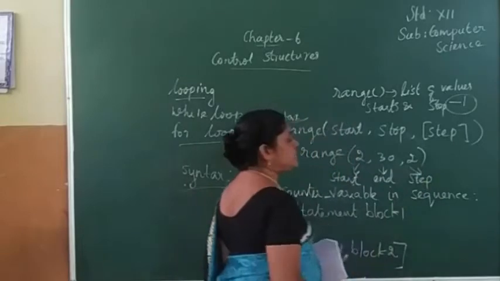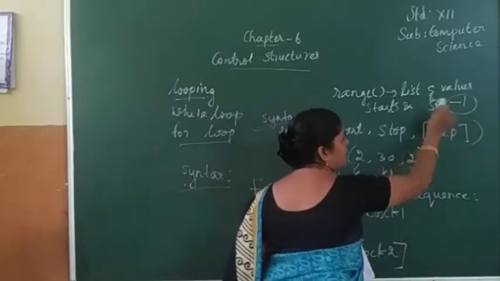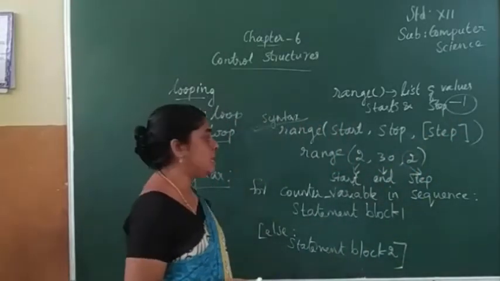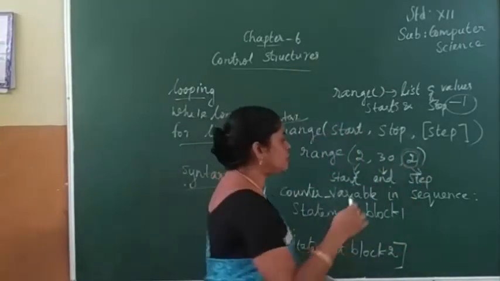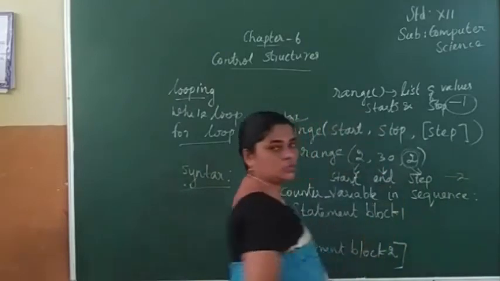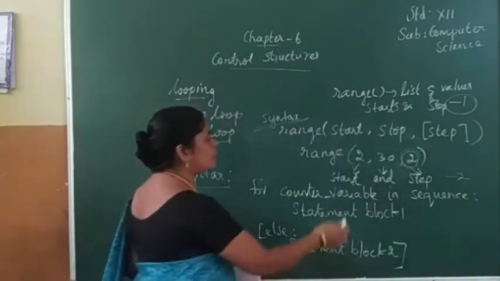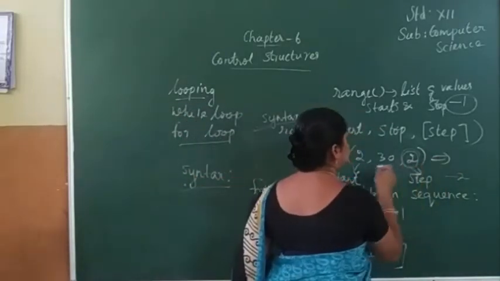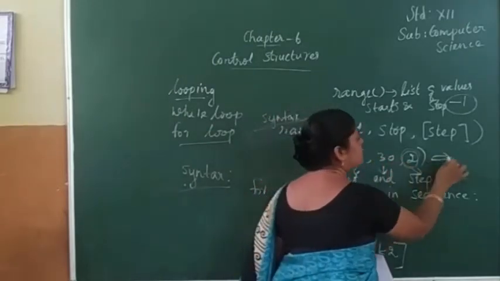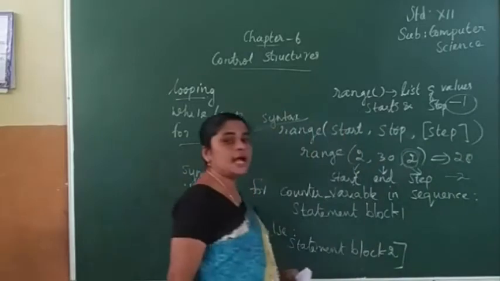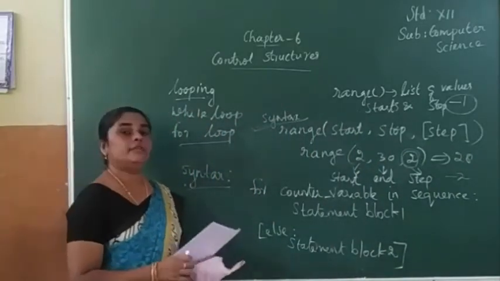Here, step value means how much? Earlier I used -1, so it decreased 1 by 1. But here the step value given is 2, so it will change by 2. So the output is: starting value 2, ending value 30, even numbers, and the last even number is 28. This is the output. Like this the range will be executed.